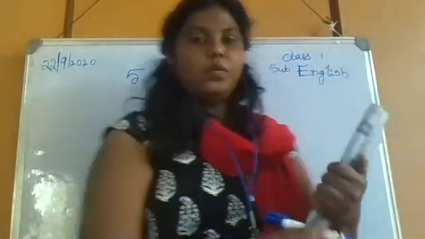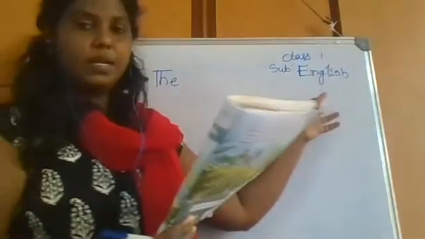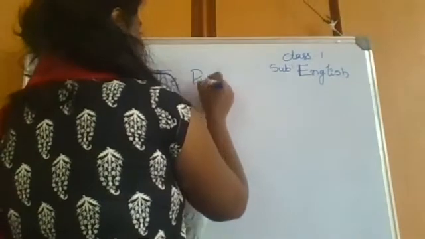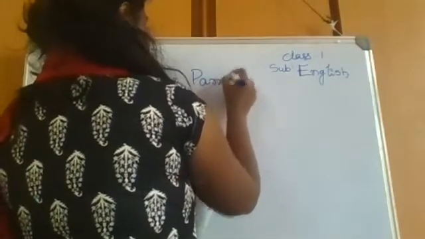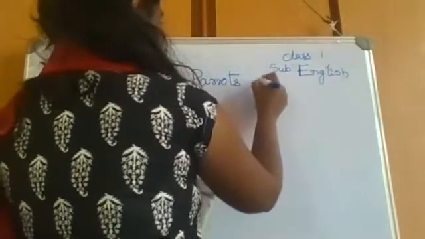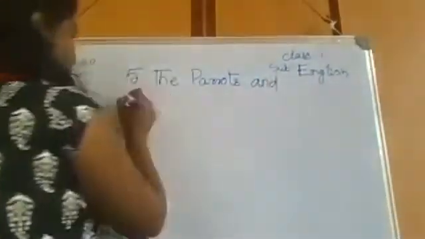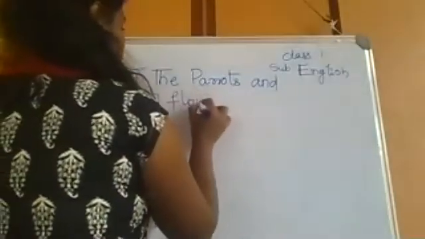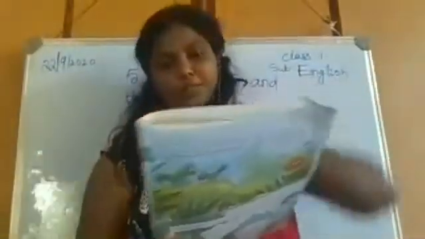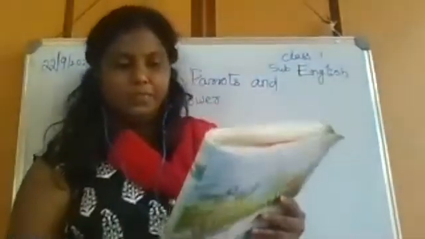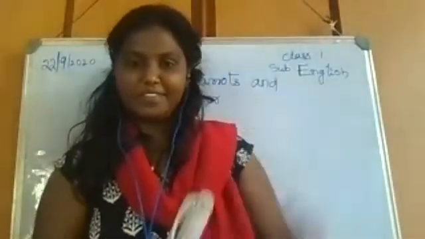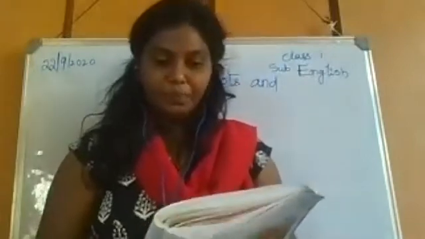So here we go again with the same English. That is chapter 5, the parrots and the flower. The parrots and the flower. Okay, this is a story about parrots and flower. So, how many of you like stories? I too like that. Okay, here we go.